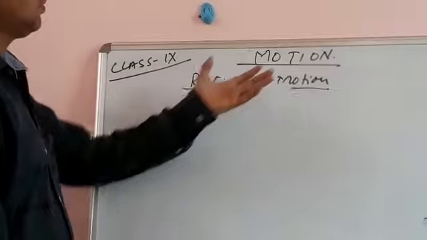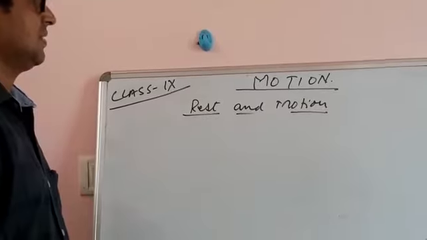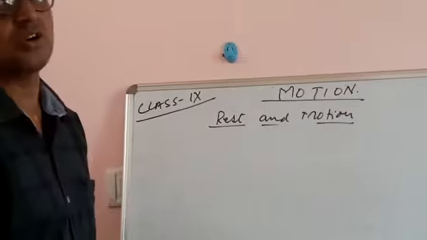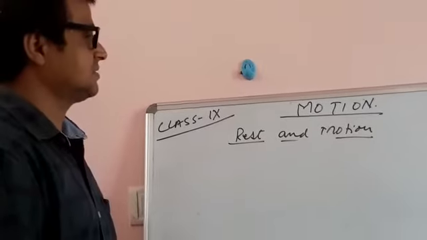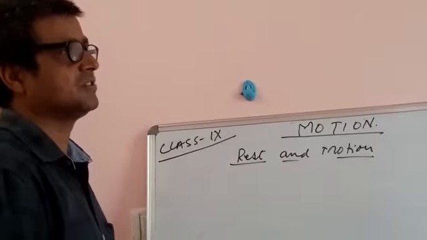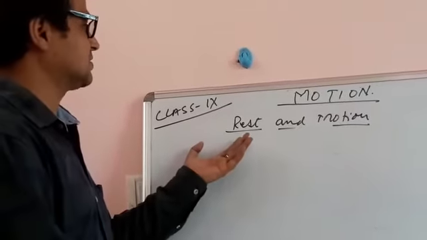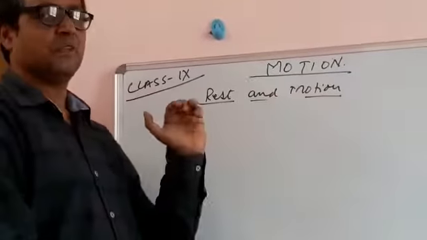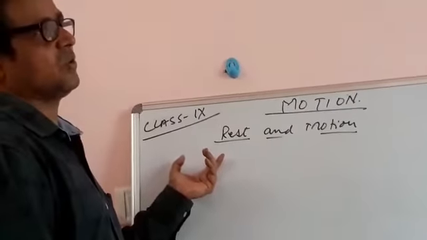Whenever this word comes in front of us, it starts picturizing in the mind; it is something talking about the movement of an object. Here, my children, as I have given you the definition of physics, it is a branch of science which deals with natural phenomena. So why these two words? Here I have written rest and motion. These two are opposite words. Motion is movement. Rest, the object will not move.